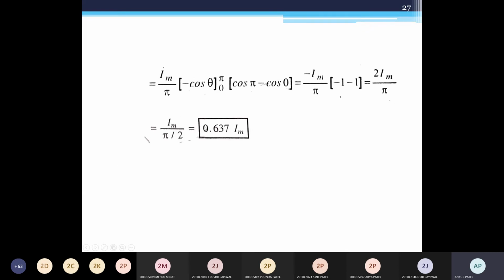So I average equals 0.637 Im. If I average is given, you can find Im. If Im is given, you can find I average of the circuit. This is the relation between I average and Im for the sinusoidal current. Now we will see the unsymmetrical wave. Up to this, any doubt? No, sir. How it is derived aside, this 0.637 Im you need to remember.